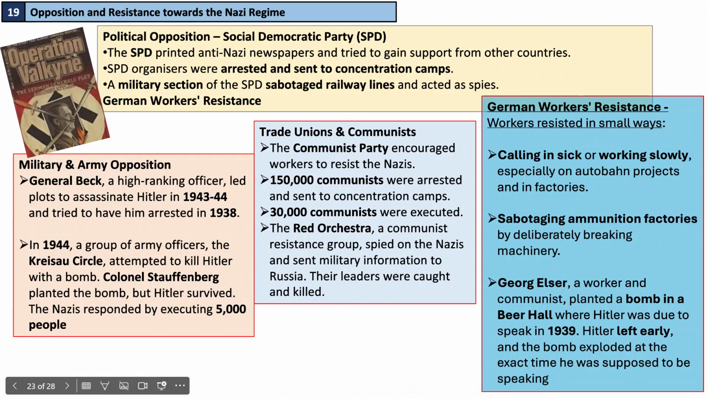German workers resisted in small ways, calling in sick or working slowly, especially on the Autobahn projects and in factories, sabotaging ammunition factories by deliberately breaking machinery so they couldn't make weapons for war. George Elser, a worker and communist, planted a bomb in a beer hall where Hitler was due to speak in 1939. Hitler left early; the bomb exploded at the exact time he was supposed to be speaking.